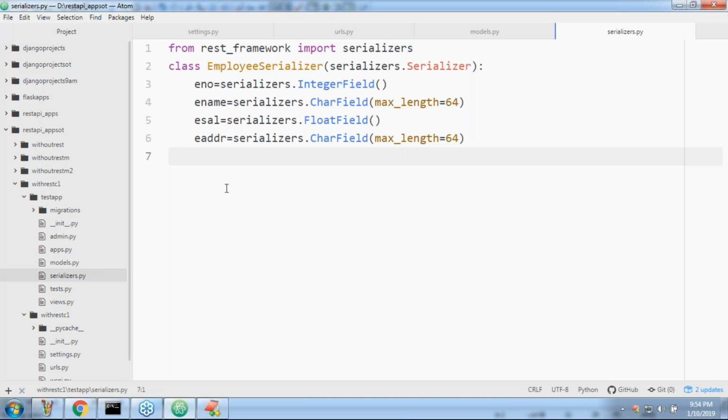The first serializer is ready from the REST framework. By using the REST framework, I developed an employee serializer with these fields. But immediately you may have a bigger doubt: if I use a model serializer, then you are not required to specify all these fields. With a model serializer you will do some extra activities also. Slowly we are going to discuss. In the first one or two sessions, let us become familiar with serializers and the corresponding activities. Any doubt up to this? Clear?